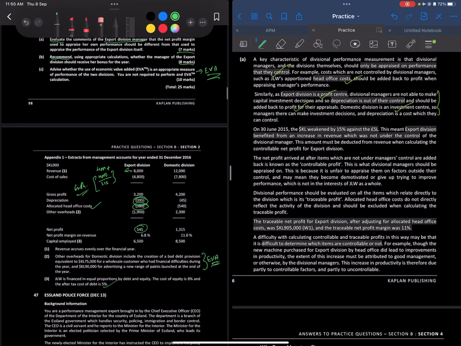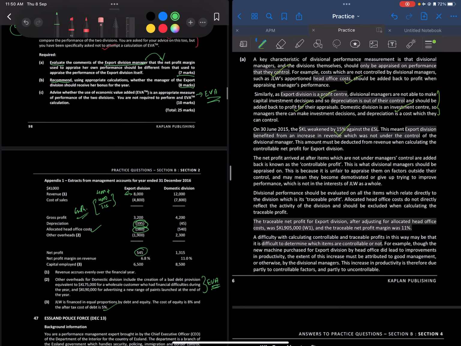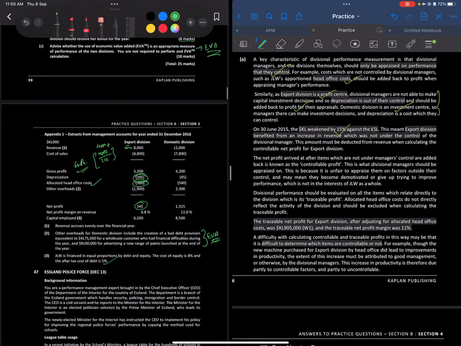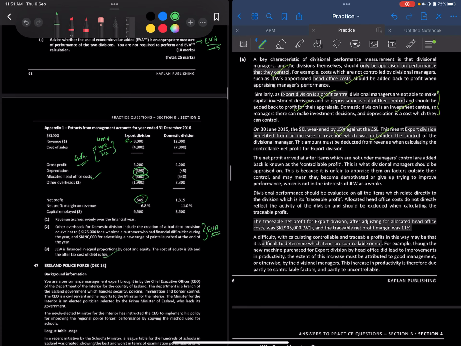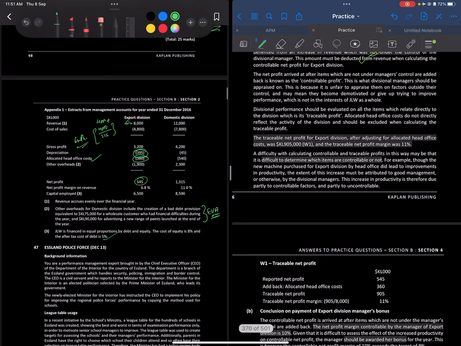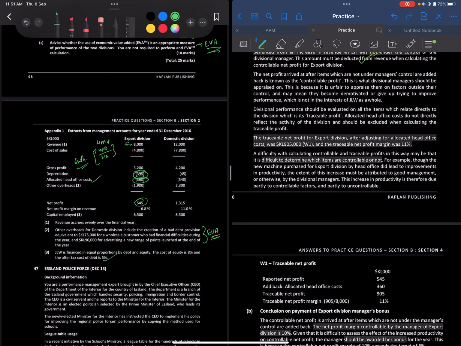Next thing is, on 30th June 2015, the KL has weakened by 15%, right? Which means the export division has benefited from the increase in revenue, which was not in their control. So we need to deduct this from the revenue when calculating controllable net profit. The net profit arrived at after items not under the manager's control are added back is known as controllable profit. So this is what the divisional manager should be appraised on.